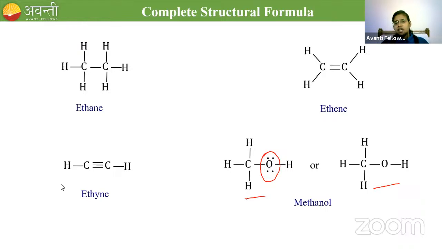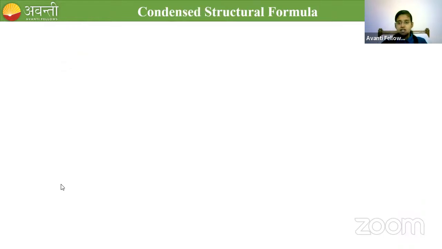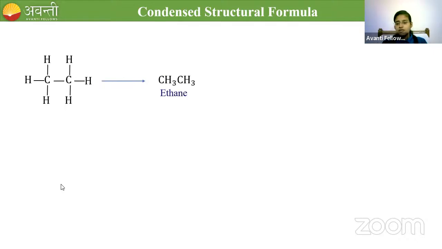The second classification is the condensed structural formula. If I take the same ethane molecule and write it in the form CH3, CH3, then it is the condensed structure. What I have done here is removed all the carbon-carbon bonds and carbon-hydrogen bonds.